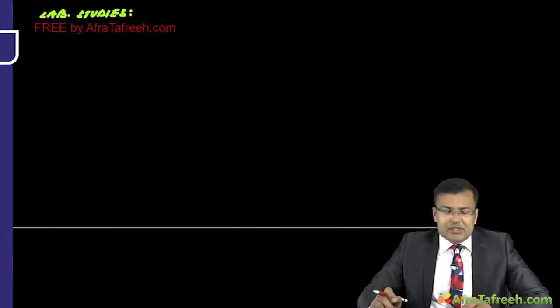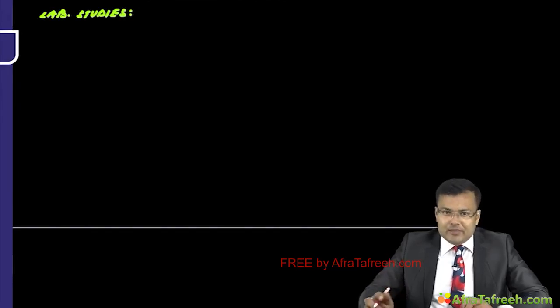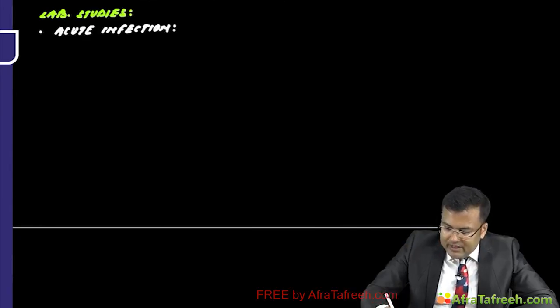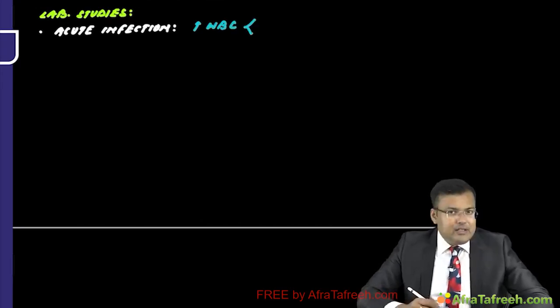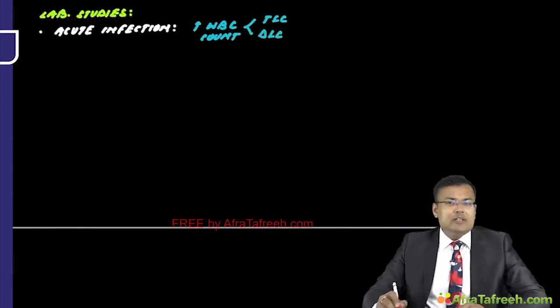Whenever there is perforation, there is acute infection. What happens? There is increased WBC count, and especially there is increased band cells. So obviously we go for TLC, total leukocyte count, and DLC, differential leukocyte count. In patients of acute abdomen, there is increased risk of acute infection, especially if there is perforation.